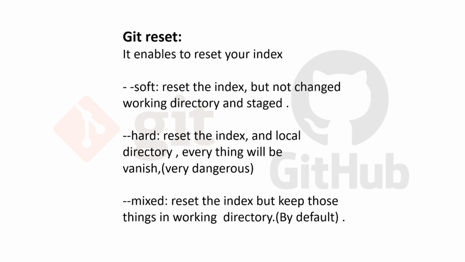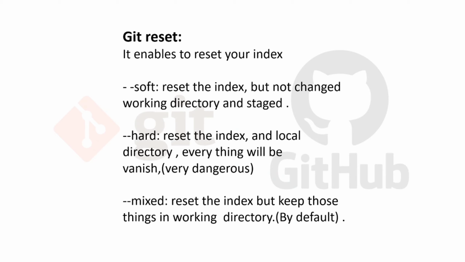So Git reset. Suppose you are developing your application and you have committed some files to your local repository, but then you realize that commit should not be in that local repository. So you want to remove or delete that commit from the local repository. How can we do that? By simply typing a git reset command.